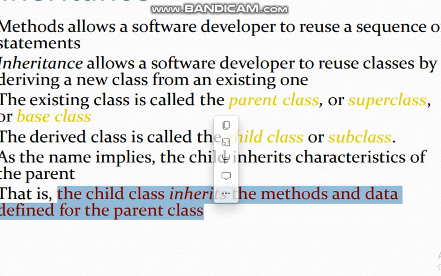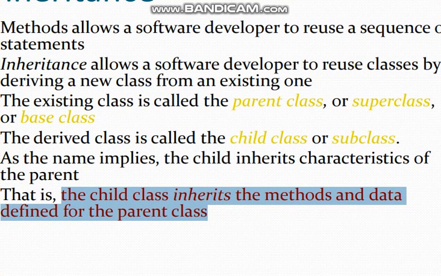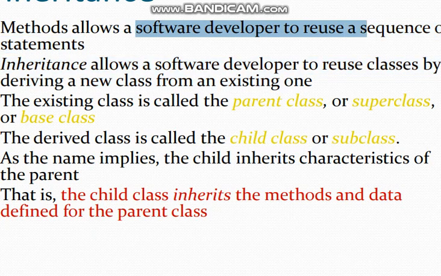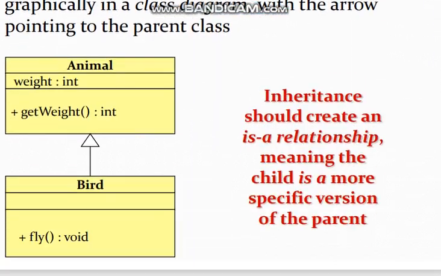So what is the need of this type of inheritance? This type of inheritance, and the methods in the super and the subclasses, helps a software developer to reuse a sequence of statements. So inheritance allows a software developer to reuse classes by deriving a new class from an existing one. Now, what is this inheritance relationship?